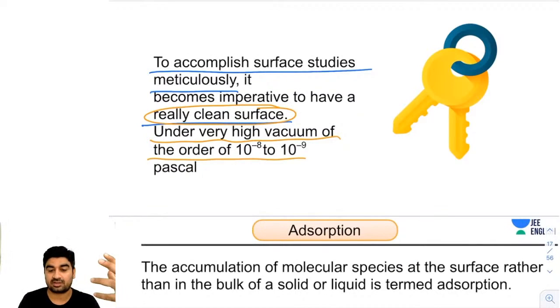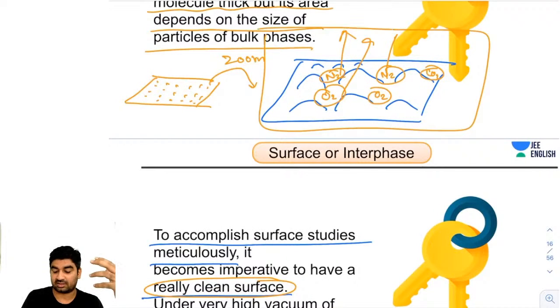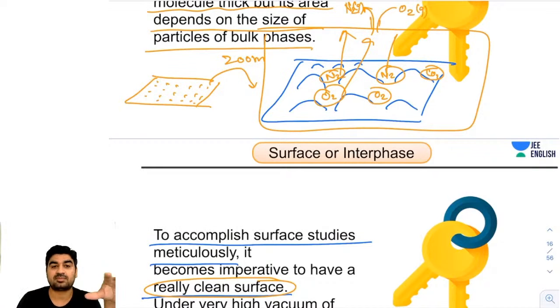So when you are creating the vacuum, suppose you have this surface and it is closed in a container. What will you do? You will remove oxygen and N2 from this container, and then we will have a plain surface having no other molecule.